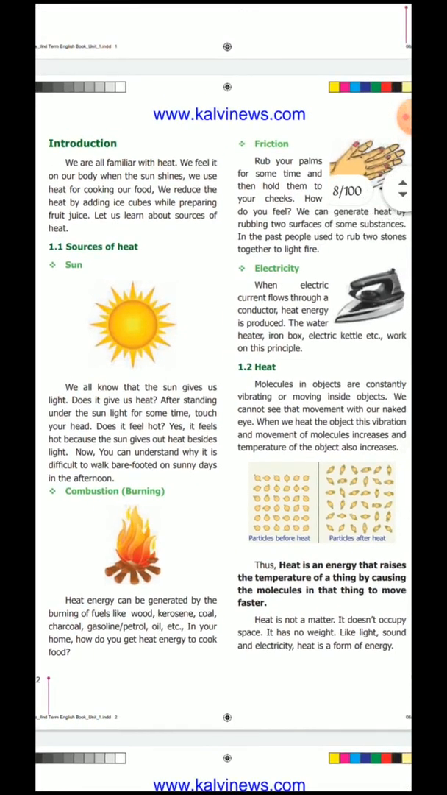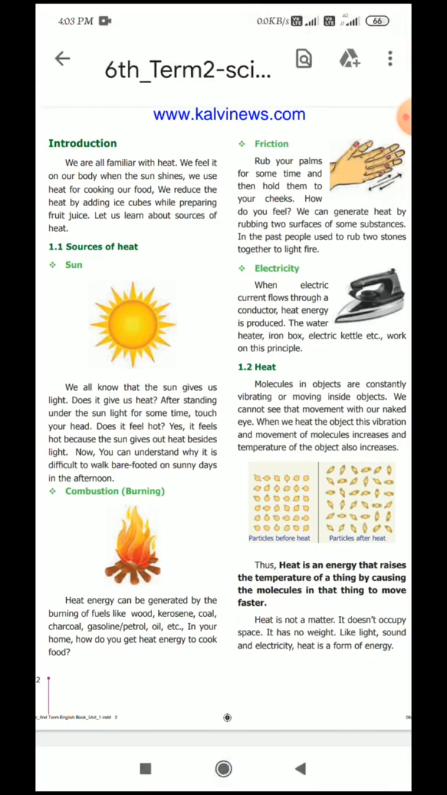But if you unlight the candle, an electric heater does not burn. They do not burn to give the heat. Are you clear, children? What are the sources of heat? Sun, burning, combustion, friction and electricity. Okay.